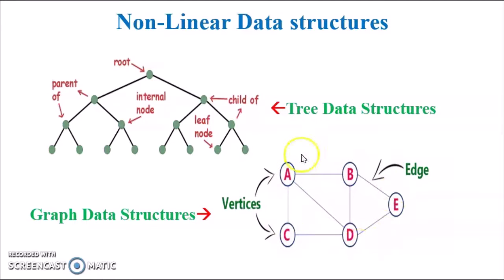We have a relationship between each and every vertex. For example, through A I can reach B, C and D. If I need to reach E, I can do it through A to B, B to E. At the same time, I can go from A to D, D to E. This is how I can traverse a particular graph.